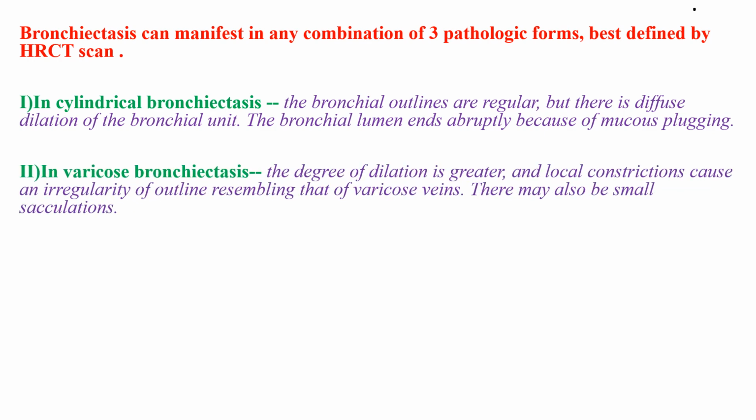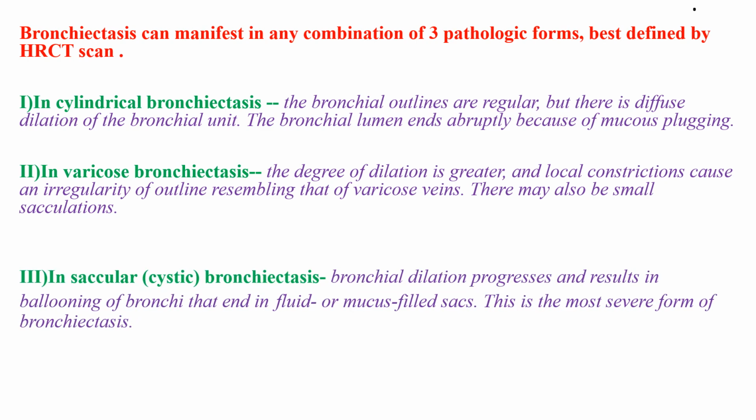The second is varicose bronchiectasis. In this case, the degree of dilation is greater, and the local constrictions cause an irregularity of outline resembling that of a varicose vein. The third is saccular or cystic bronchiectasis. In this case, the bronchial dilation progresses and ends in ballooning of bronchi that end in fluid or mucus-filled sacs. This is the most severe form of bronchiectasis.